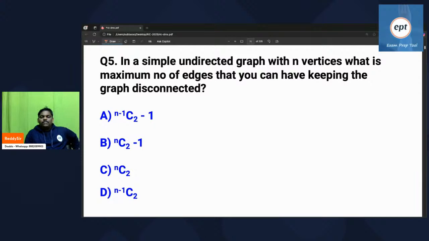Can you try this? This is an interesting problem. In an n-vertex simple graph, what is the maximum number of edges you can keep such that the graph is disconnected?